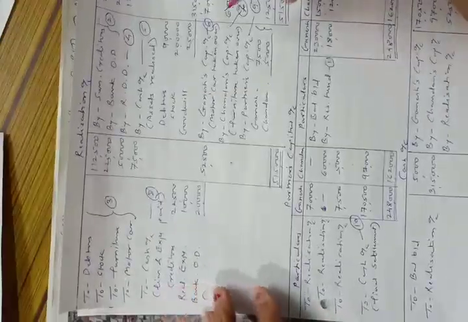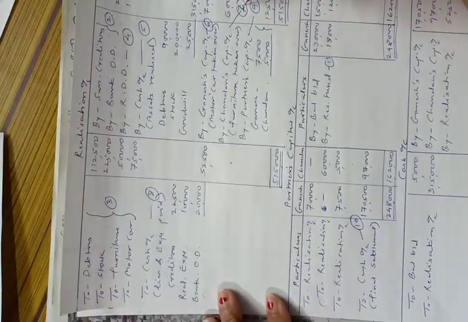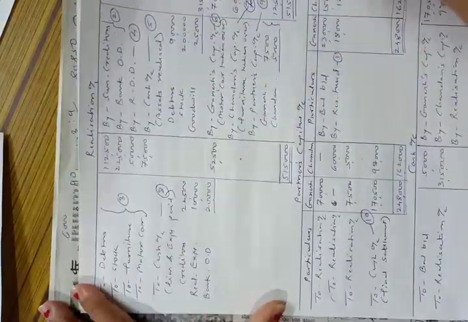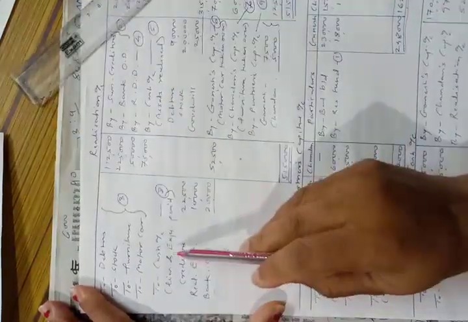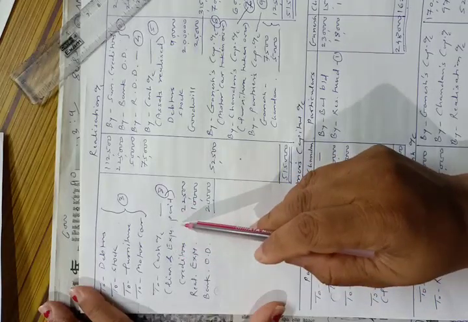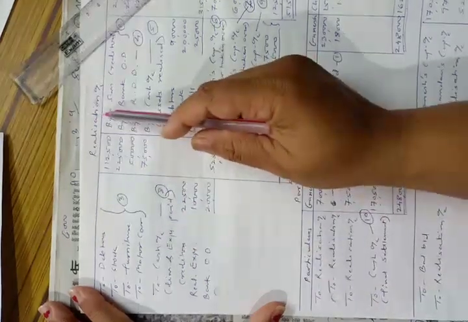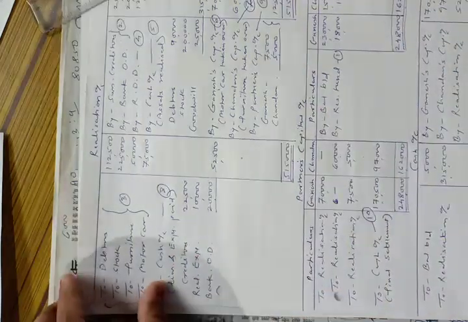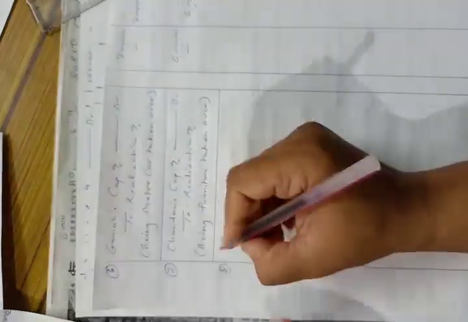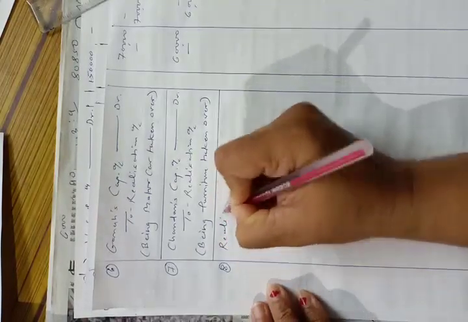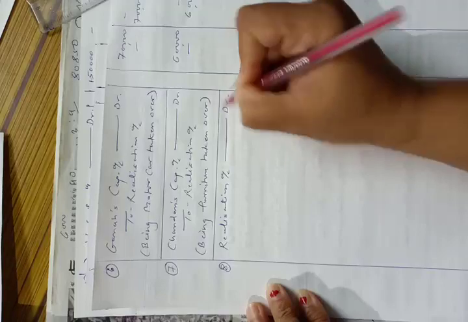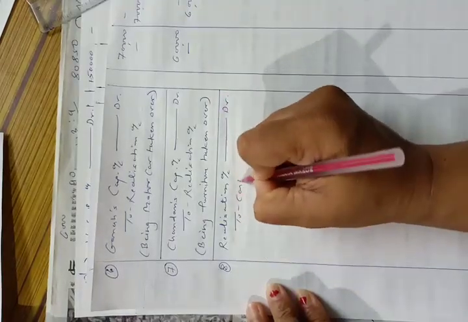Now the eighth entry. After taking over the furniture, we have paid all the liabilities. See here, all the liabilities were paid. So entry will be realization account debit to cash account, being liabilities and expenses paid.